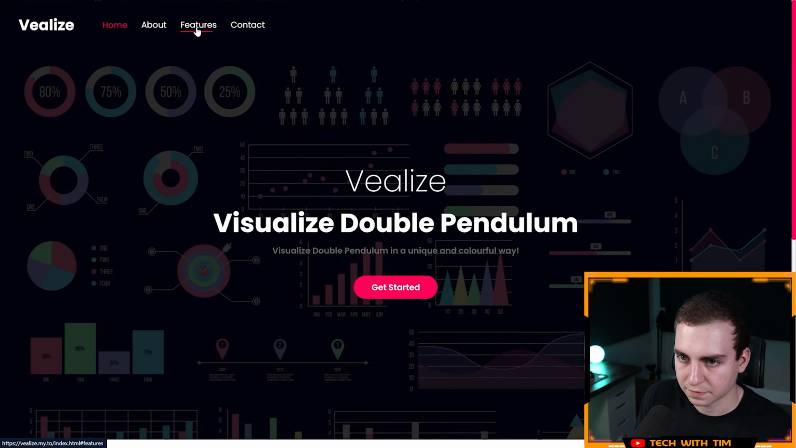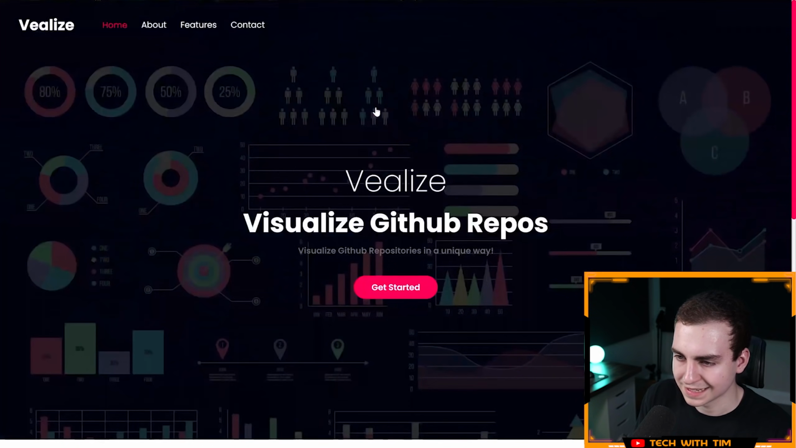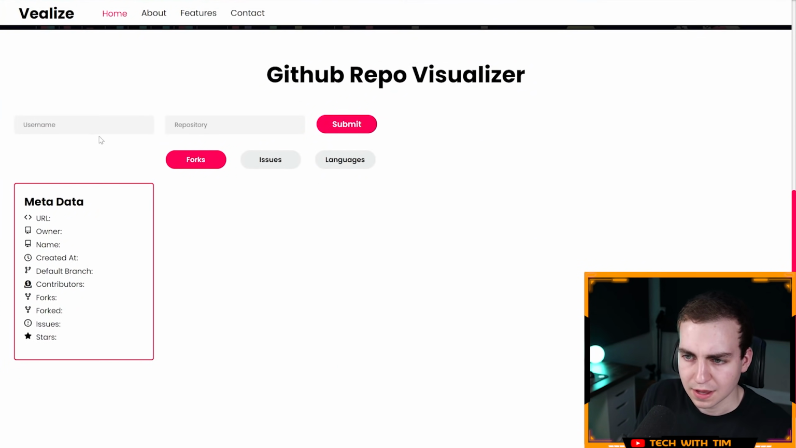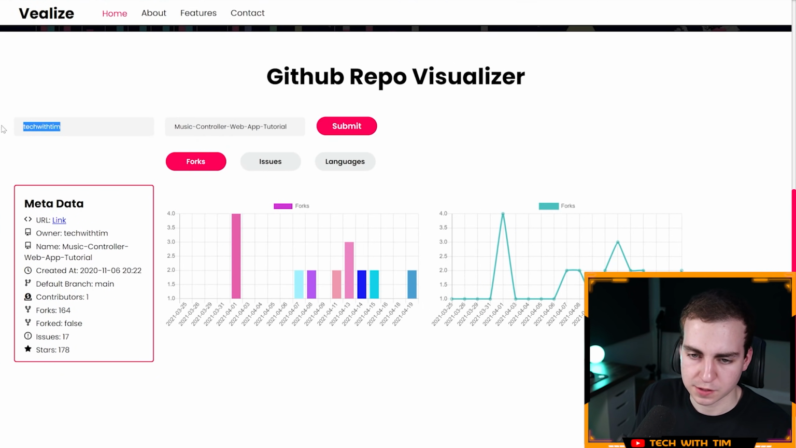What else do we have? Features. There is GitViz. Okay, so I need to find a GitHub repository. Okay, I'll be right back. I'm just going to insert one in here. All right, so I just input one of my GitHub repositories. So I put my name and then I put the name of the repository.